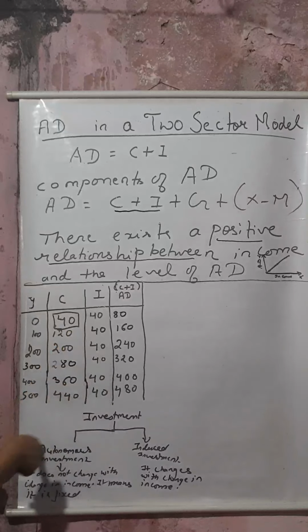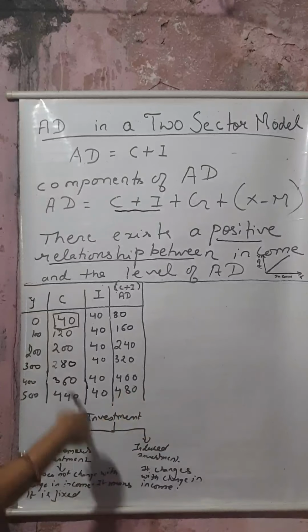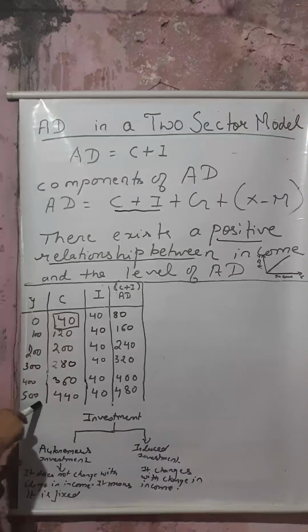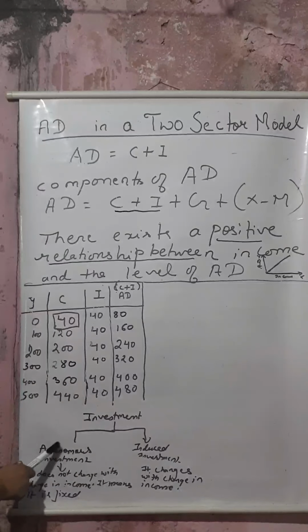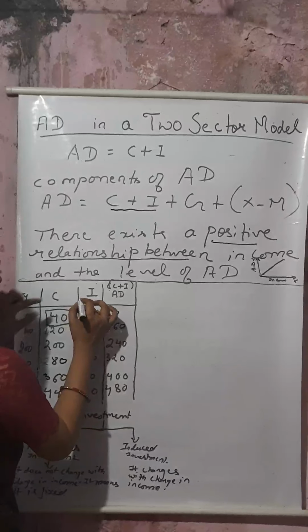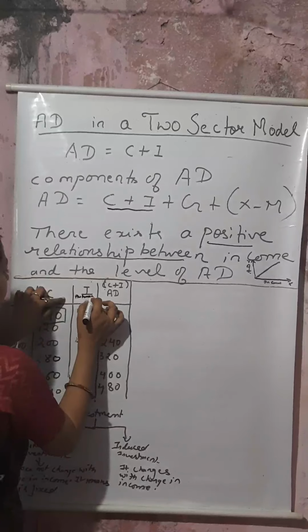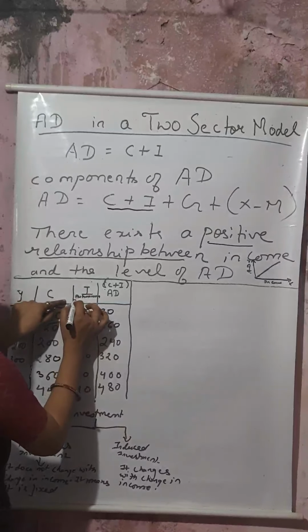So we will say this is autonomous. Induced means that it will keep on changing as our income increases. But here, as our income increases, it does not change. It is fixed. So we will say this is autonomous investment. For your understanding, I am writing here autonomous investment.